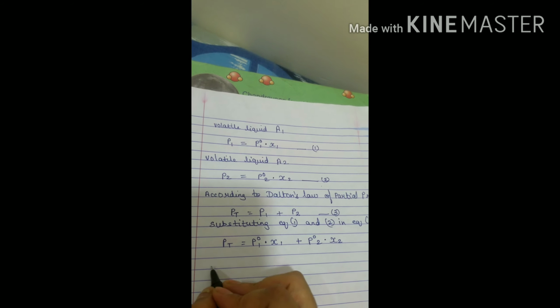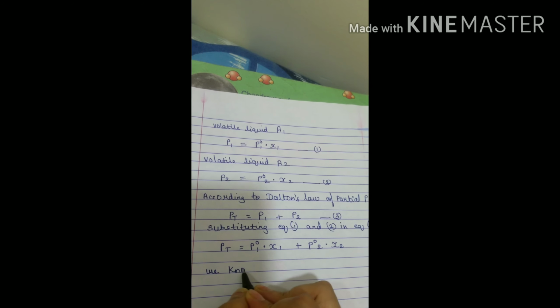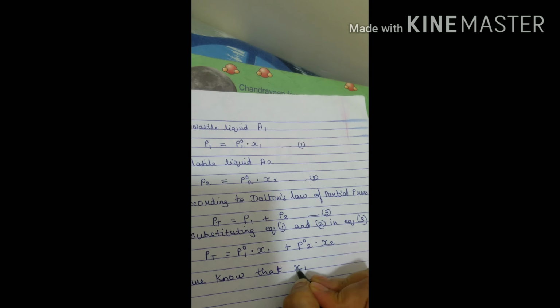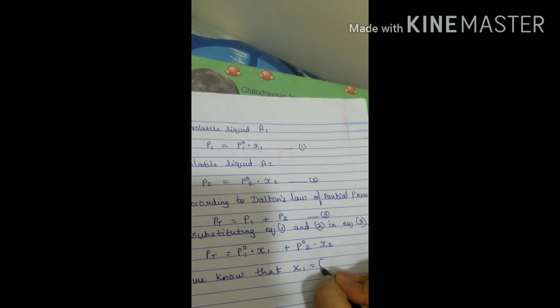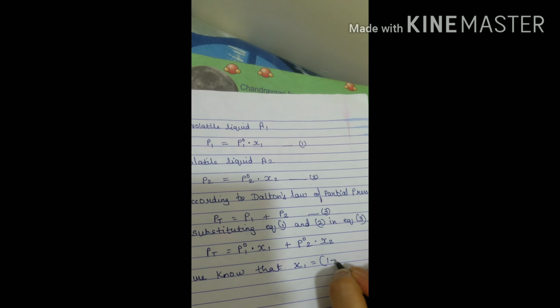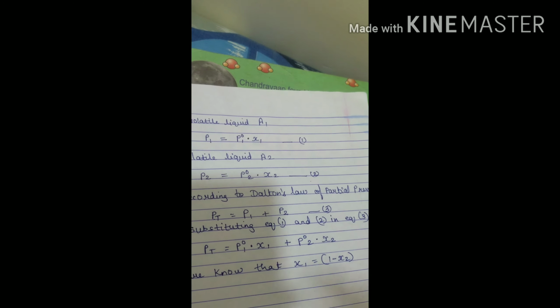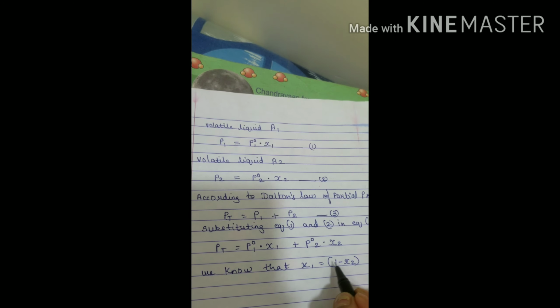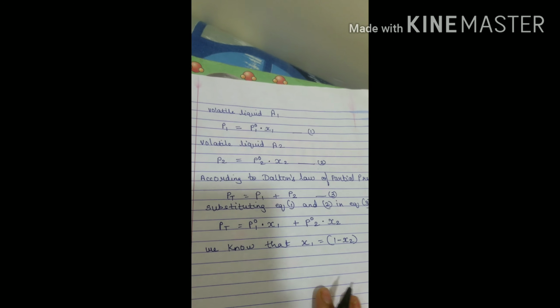But we know that X1 you can get when you subtract X2 from 1. So you can write it as 1 minus X2. You have to study this by heart: X1 is equal to 1 minus X2. Now you are going to substitute this in the above equation.